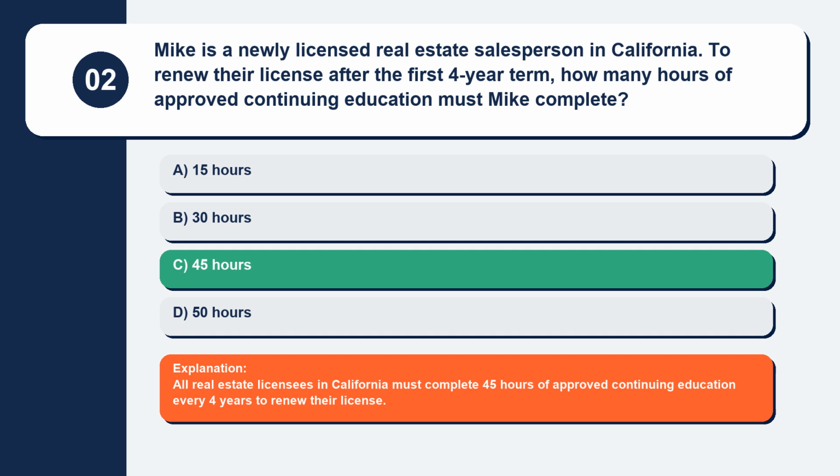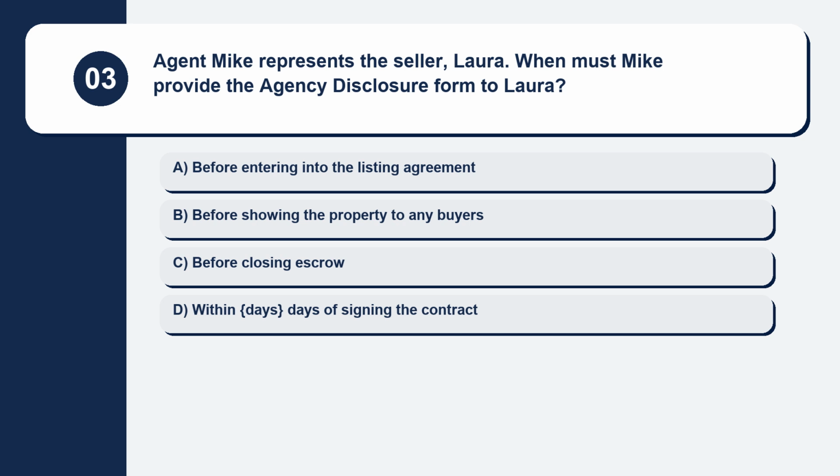Explanation. All real estate licensees in California must complete 45 hours of approved continuing education every 4 years to renew their license. Question 3. Agent Mike represents the seller, Laura. When must Mike provide the agency disclosure form to Laura?